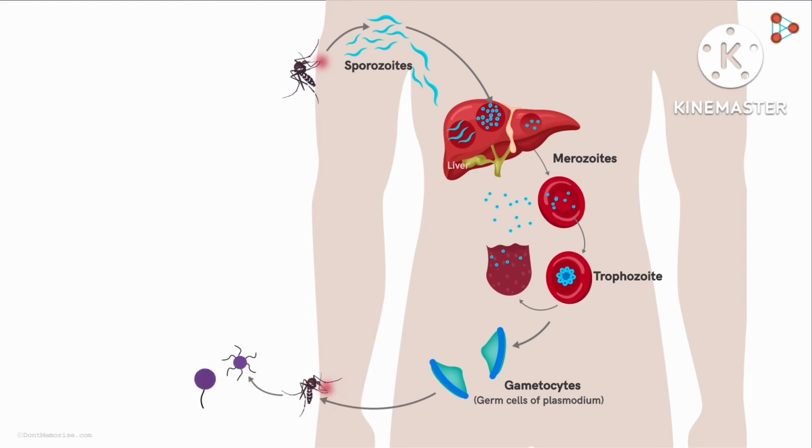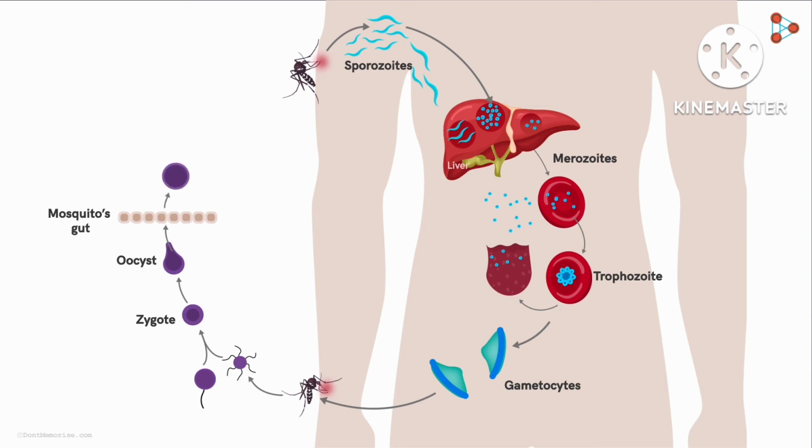In the mosquito's body, both male and female gametocytes, which are like germ cells, fuse to form the zygote. That is, the fertilization of these gametocytes results in the formation and development of the zygote in the mosquito's gut. From here, a structure called the oocyst is developed, which crosses the gut wall and reaches the salivary gland. Here, the oocyst releases several sporozoites, which are the mature infective form of the parasite and ready to infect a new healthy individual with the next blood meal.